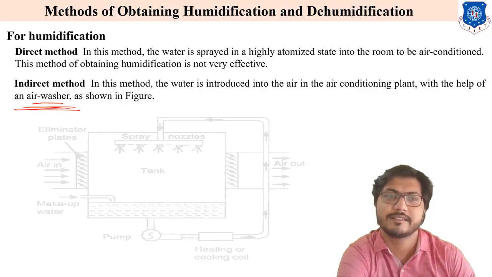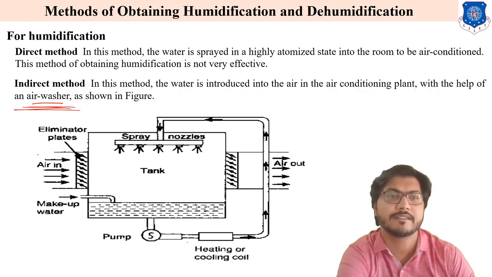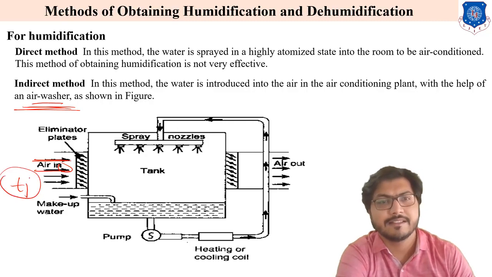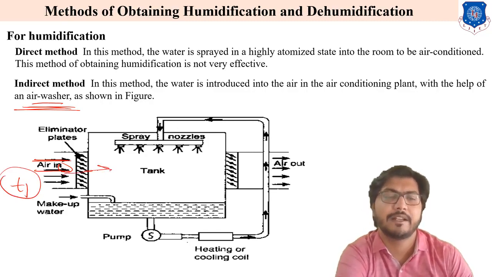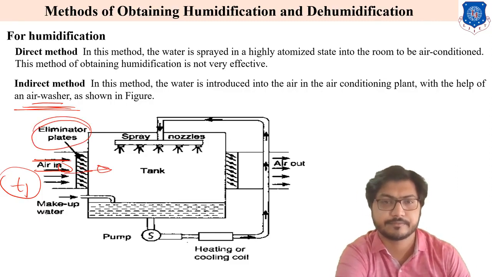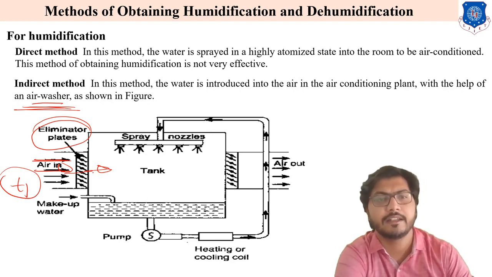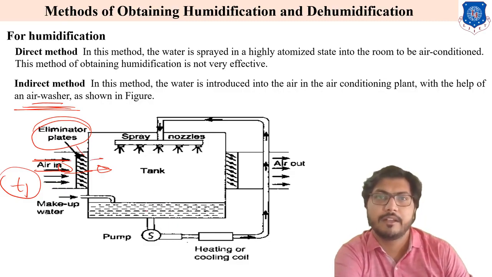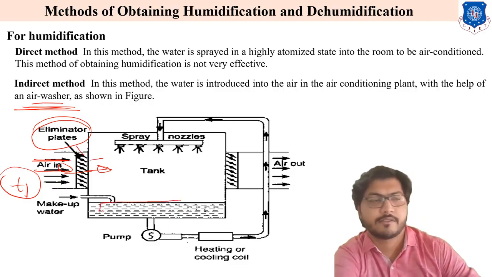Now let's start. This is the component of the air conditioning system. This is our air, at temperature, suppose T1, or we can say hot air, which comes inside this chamber. The eliminator plate eliminates the dust particles, and we can say it guides the air. Now this is our sump. In this sump makeup water is stored.